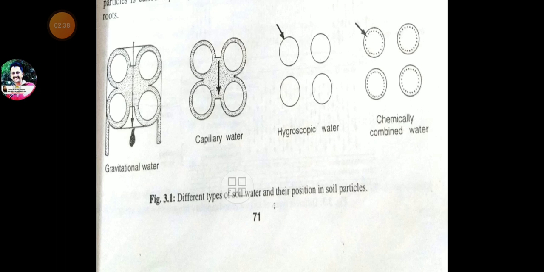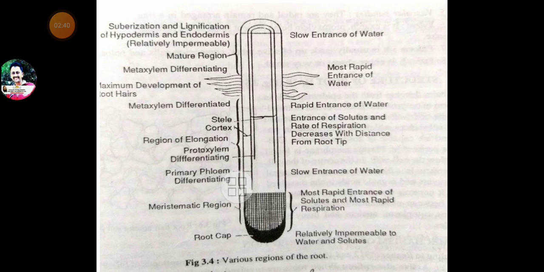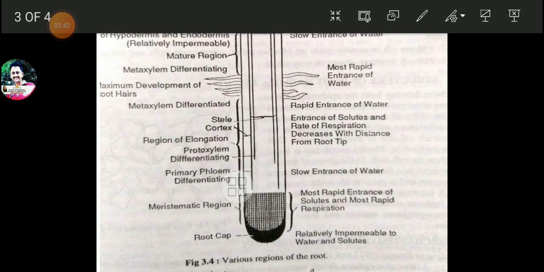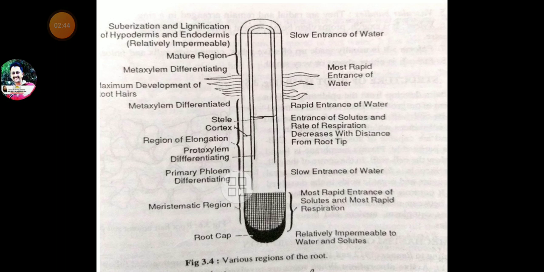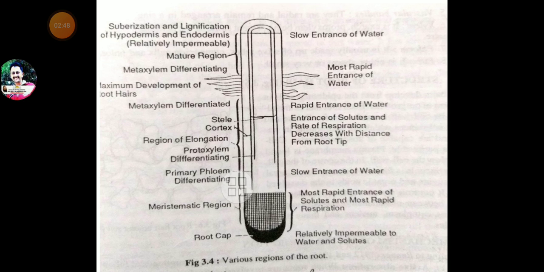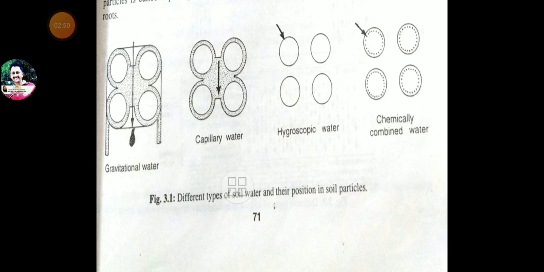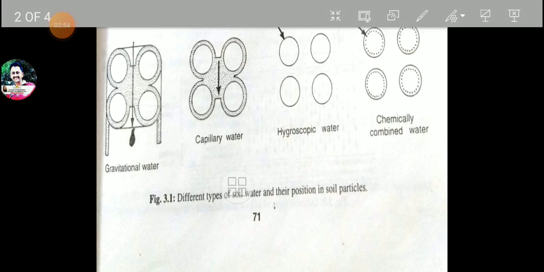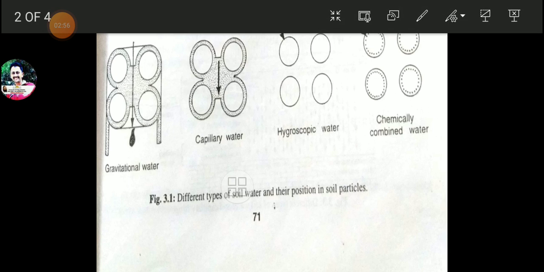Now, friends, you have to keep in mind, we have been learning the most important point, that is the importance of water in the life of the plant itself.